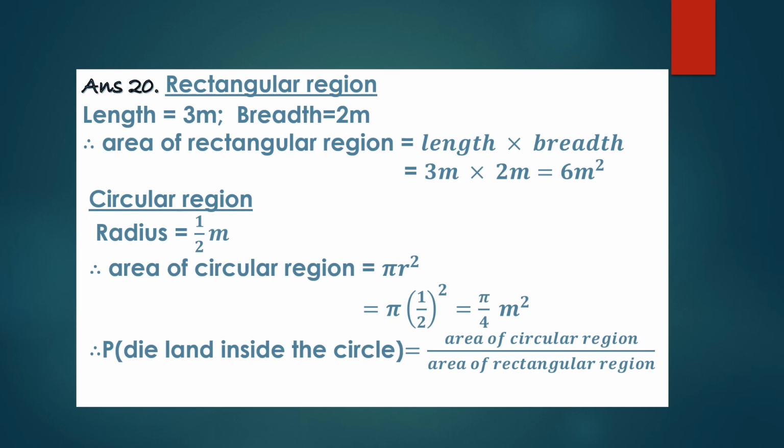So the probability will be the area of the circular region, pi by 4, and the area of the rectangular region is 6. So its answer will be pi by 4 into 6, that is pi by 24. So the probability that the die will land inside the circular region is pi by 24.